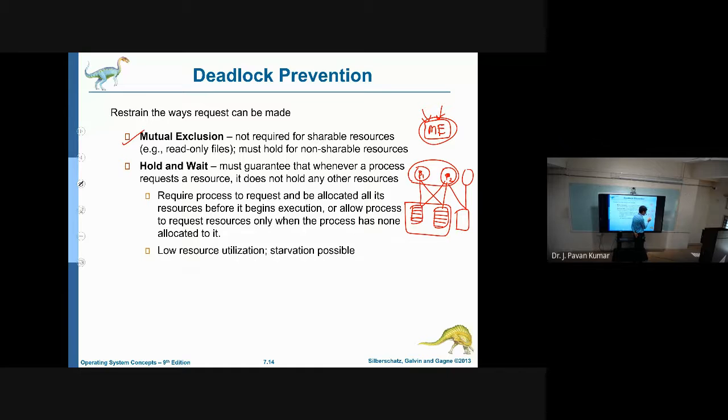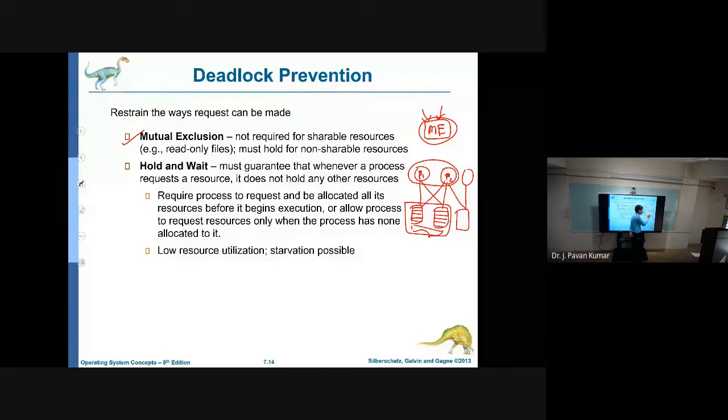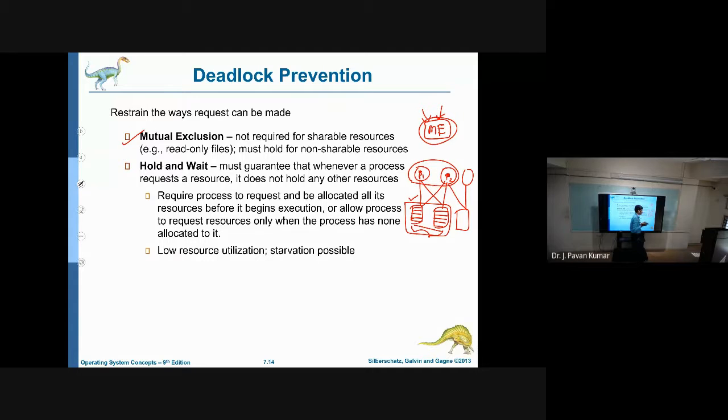Now, can we give access to these files simultaneously, at the same time, to P1 and P2? Yes. Why? Because these are files intended for reading only. So if you give access to P1 and P2 simultaneously on this particular file, there won't be any problem. So we will allow shareable resources to be held by more than one process.